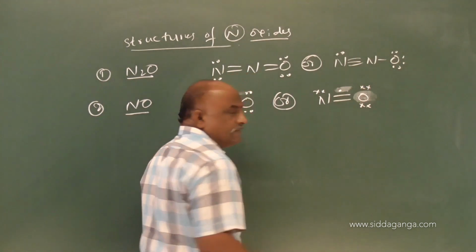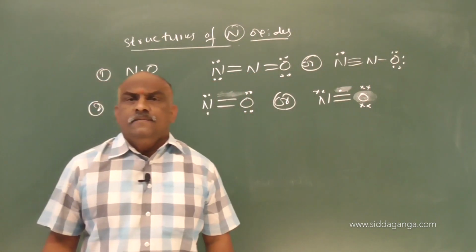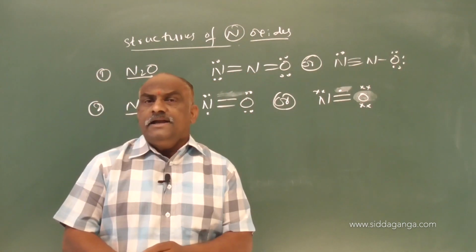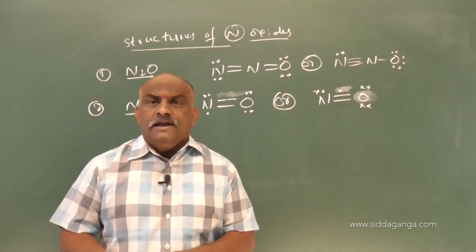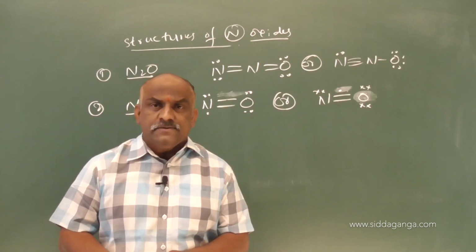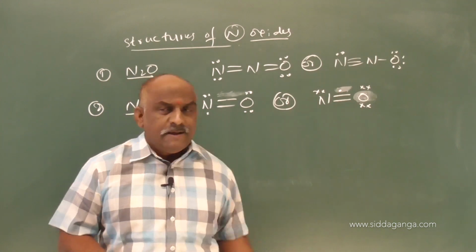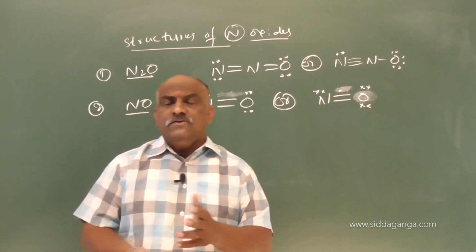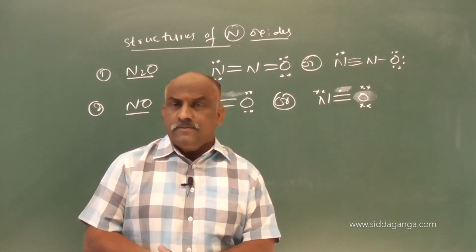Here you should write like this. Clear it is. So it is nitric oxide. Nitric oxide is paramagnetic, nitrous oxide is a diamagnetic substance. How to differentiate para and dia? Due to the presence of unpaired electrons or absence of unpaired electrons.